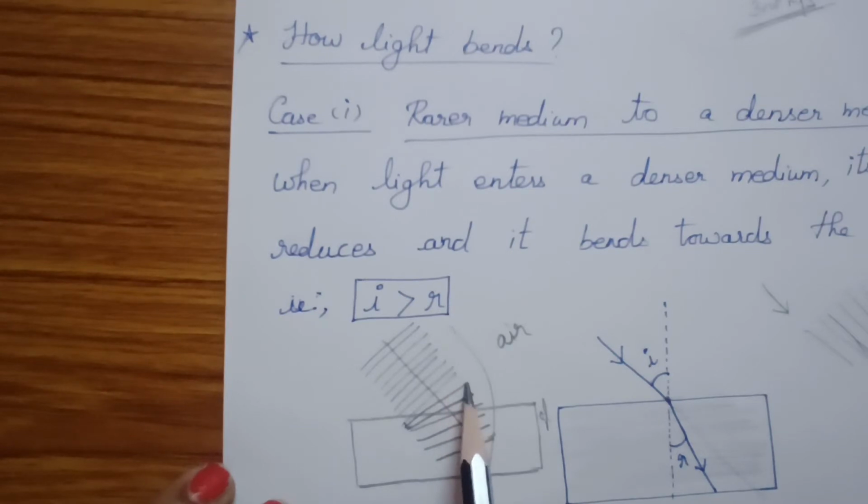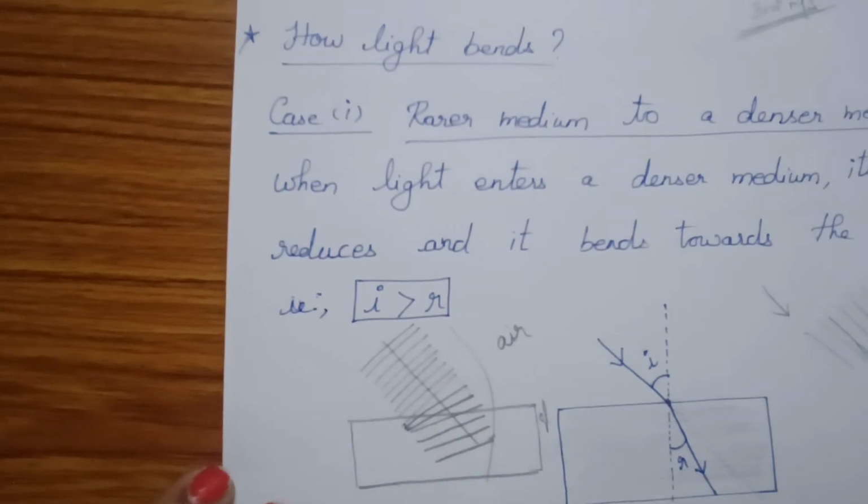Its speed is the same, so it covers more distance. So it bends towards the normal. Clear on this? This is your first case: rarer to denser medium, I is greater than R. Here I is the angle of incidence, R is the angle of refraction.